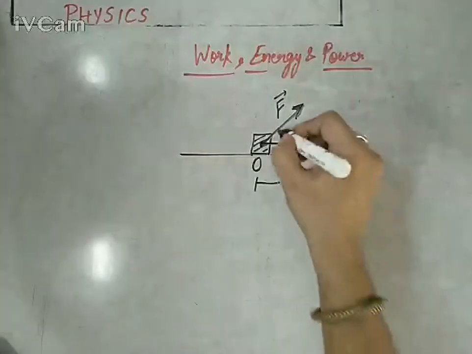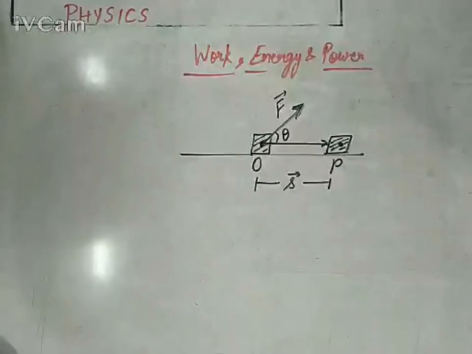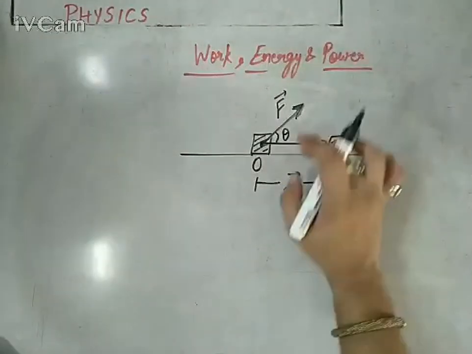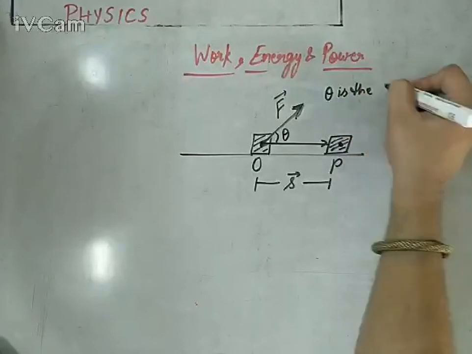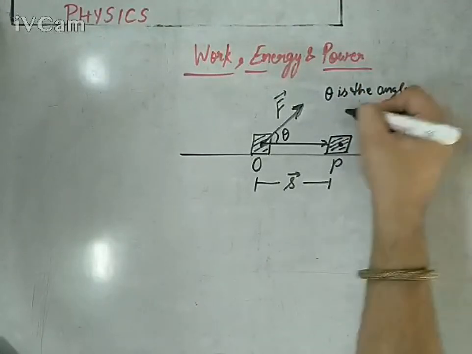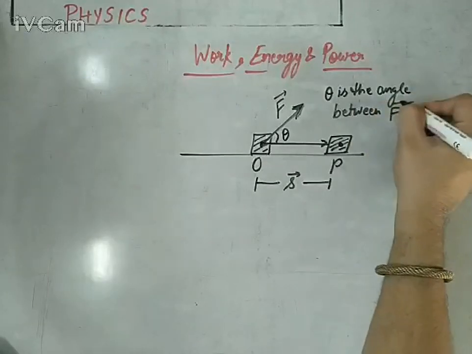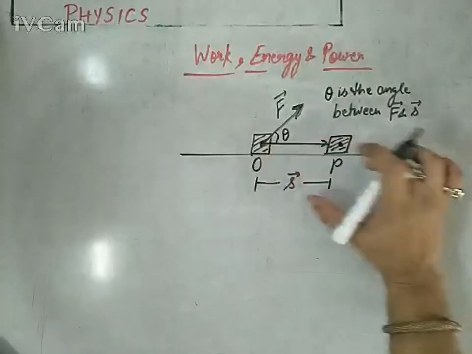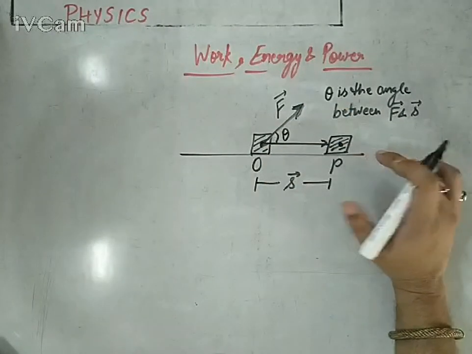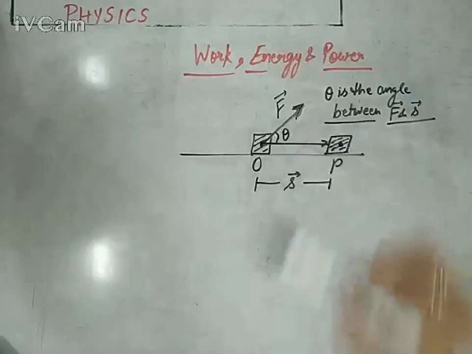Now this force is making an angle with displacement, that is theta. So theta is the angle between F vector and S vector. Keep this thing in your mind. Do not say theta is the angle between force and the horizontal line. Always read it like this, that theta is the angle between force vector and displacement vector.